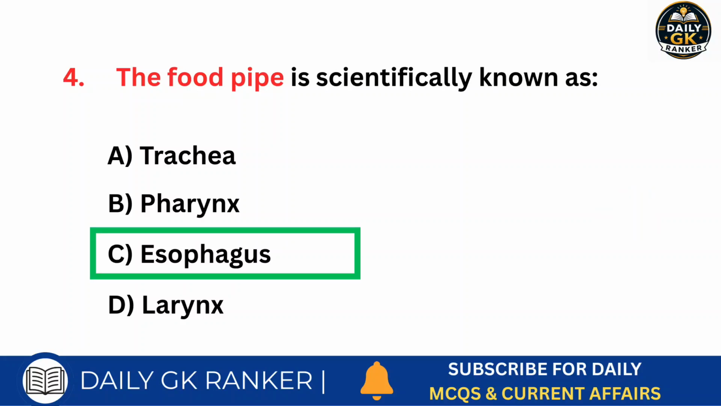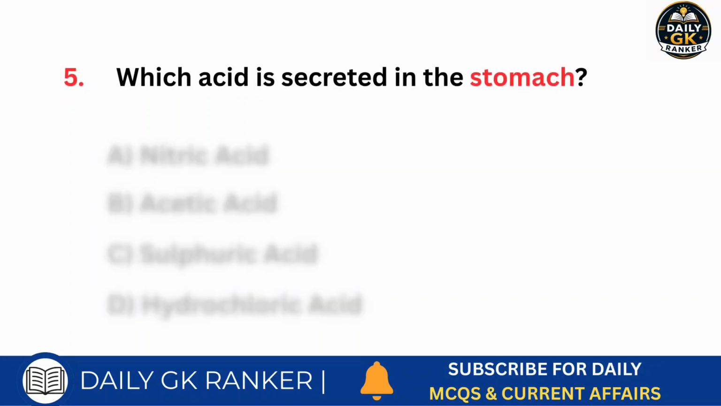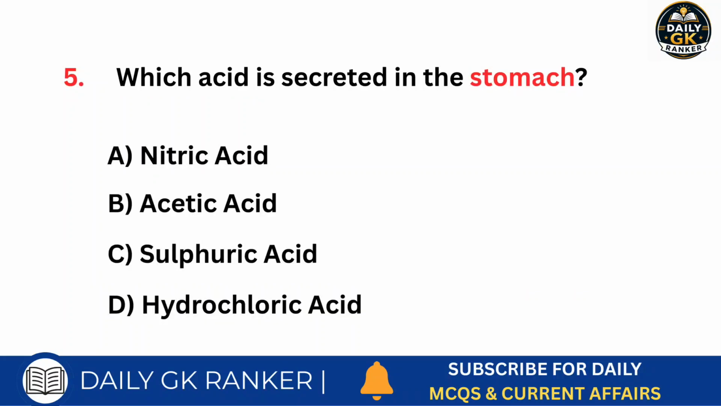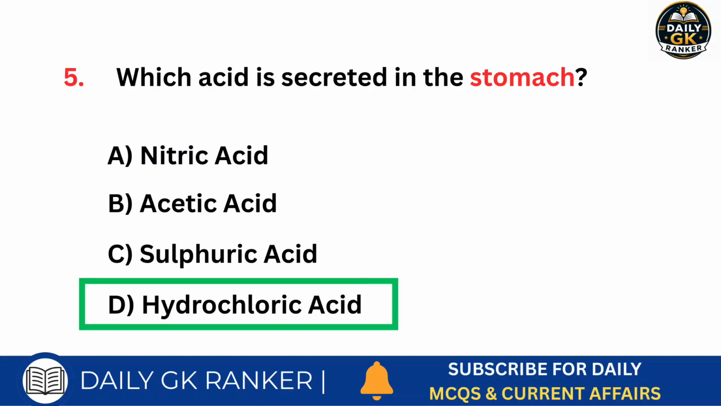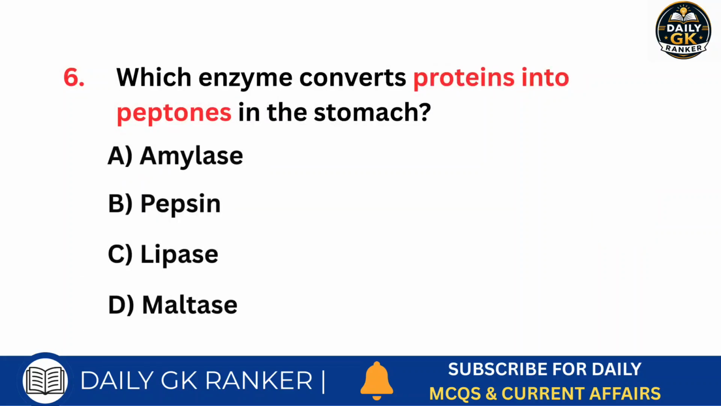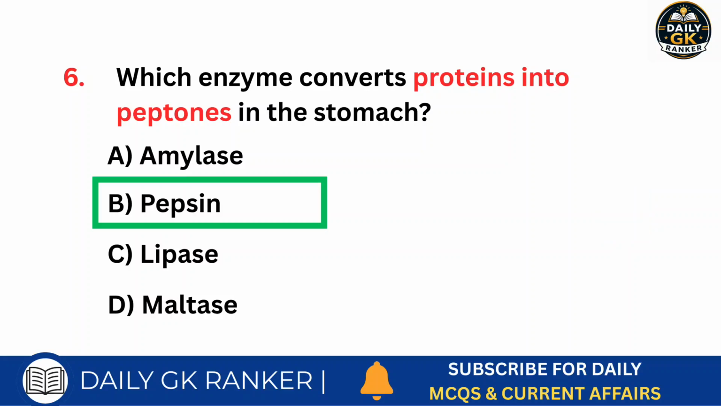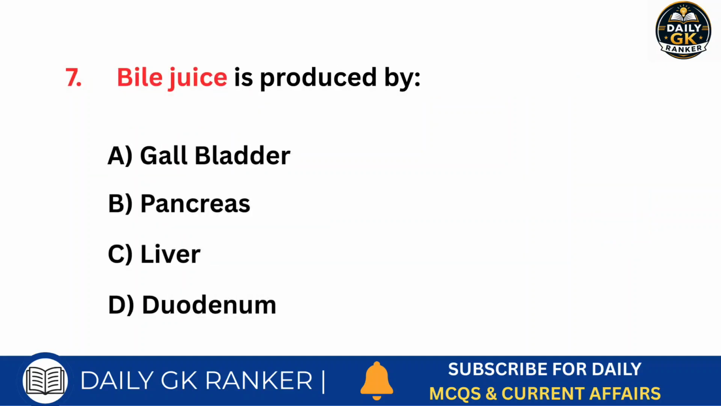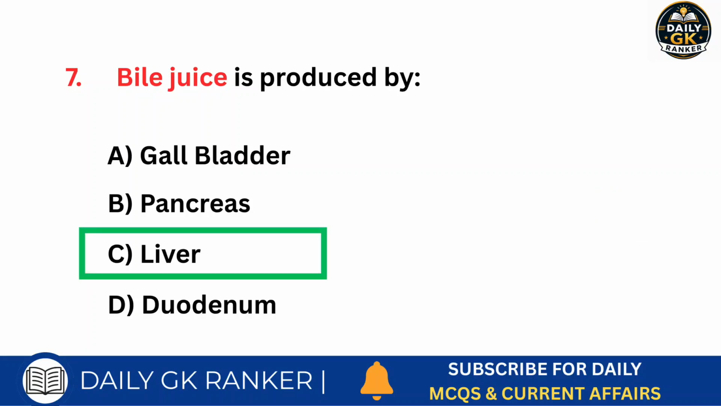Answer is esophagus. Which acid is secreted in the stomach? Answer is hydrochloric acid. Which enzyme converts proteins into peptones in the stomach? Answer is pepsin. Bile juice is produced by. Answer is liver.